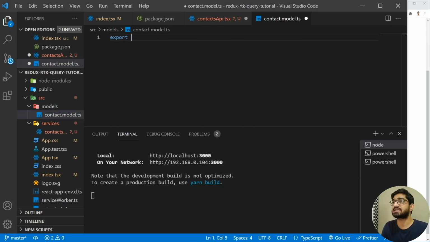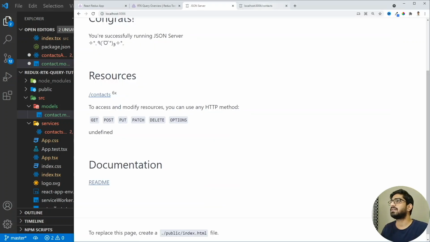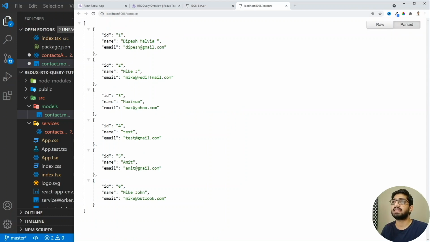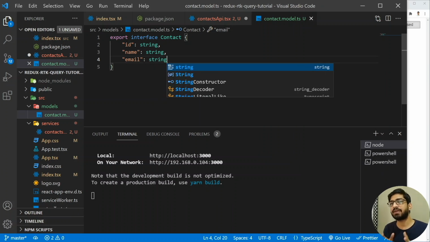Now let's create the interface. I'm going to export an interface, and the name of the interface will be contact. If we go to our JSON server and look, we have the ID, name, and email. So let's add those. Let's change this to capital as it's an interface. Here we have the ID, and the type of the ID will be string. Then the name, of type string, and then the email, of type string. So now we have created the interface.